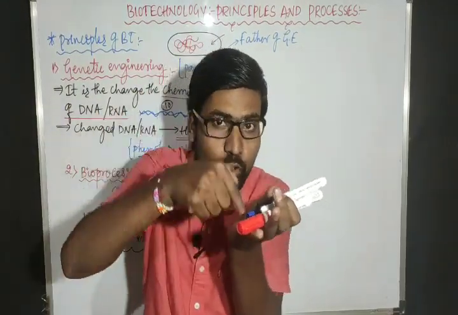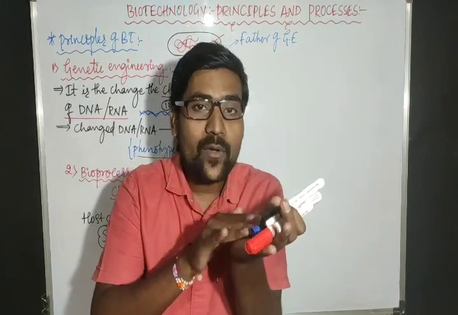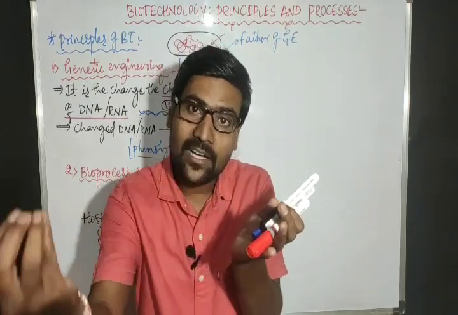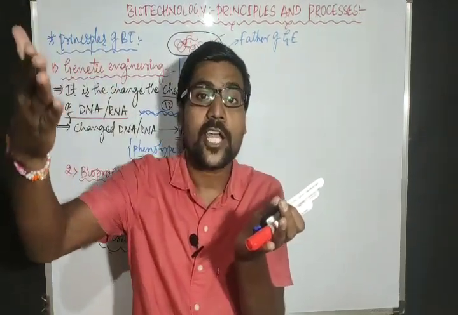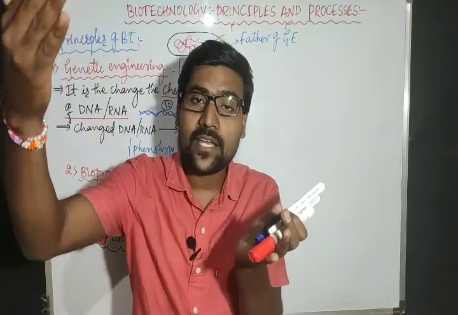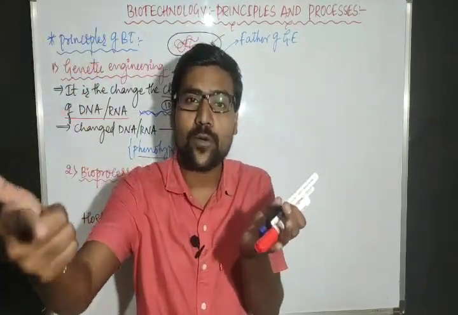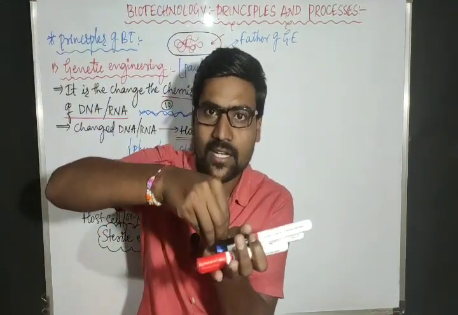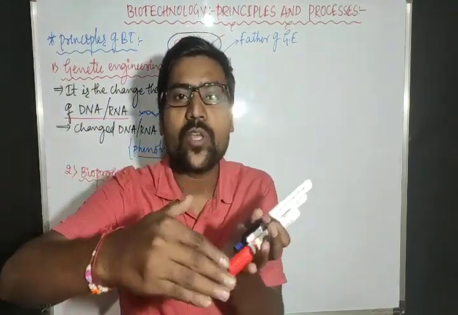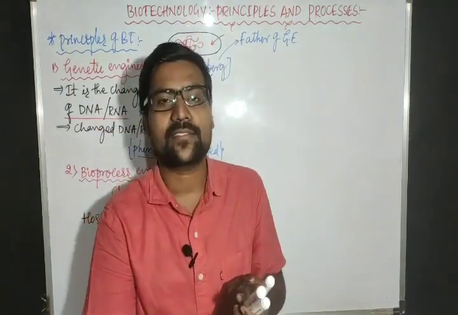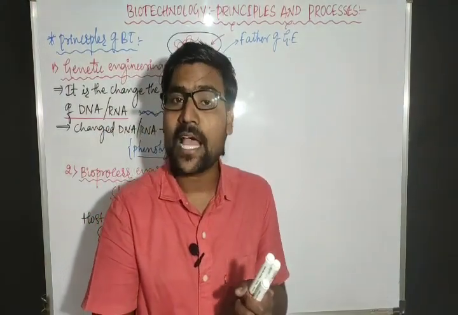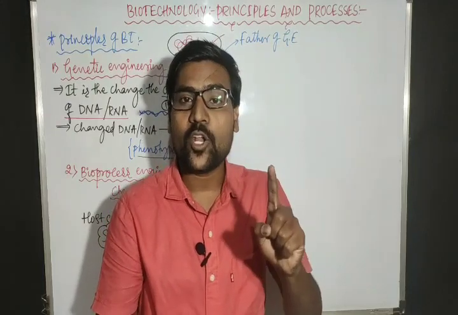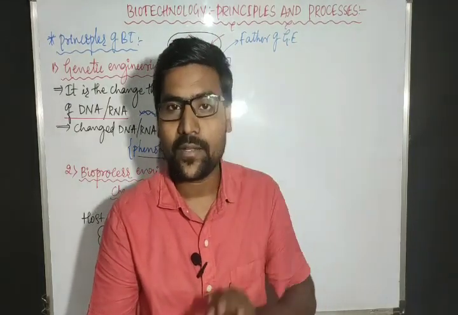If I am giving food to those cells, then along with these bacteria, other extra bacteria present in the environment, in the air, in the water, in the food material, on solid materials, also enter here and they will also start growing along with the host bacteria. So at that time we cannot get the product properly.